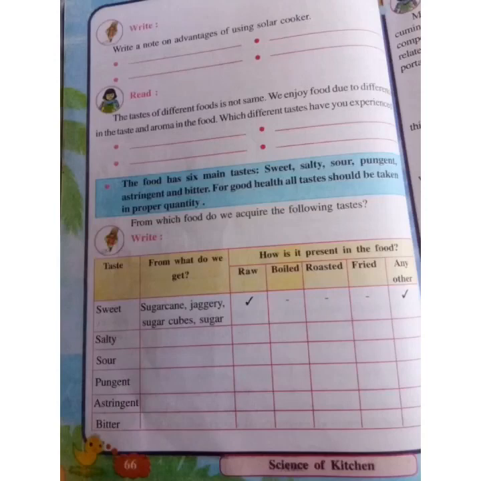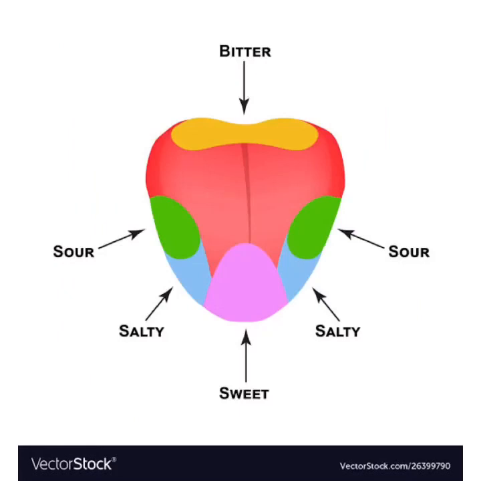And children, do you know why it is? Yes, children, before our food reaches our stomach, it has to pass through our mouth, and our mouth has a tongue which is helpful in tasting the food. And this tongue has some taste buds which help in tasting the food. Taste buds are sensory organs that are found on our tongue and allow us to experience tastes like sweet, salty, sour and bitter. Children, our tongue has four main tastes, that is sweet, salty, sour and bitter.